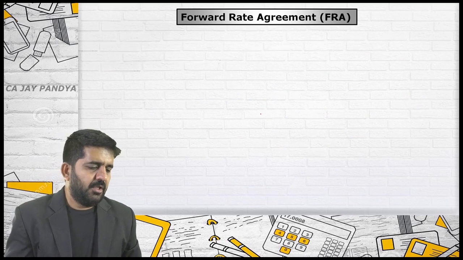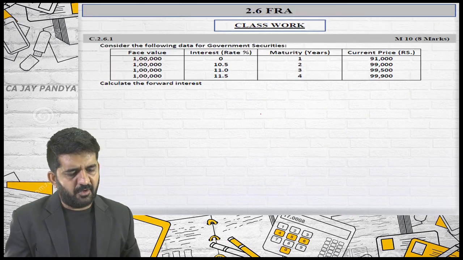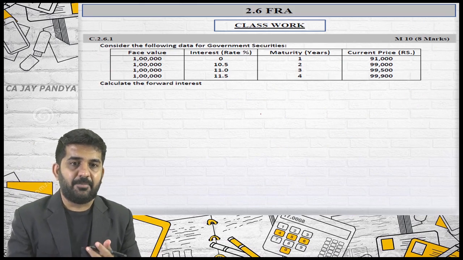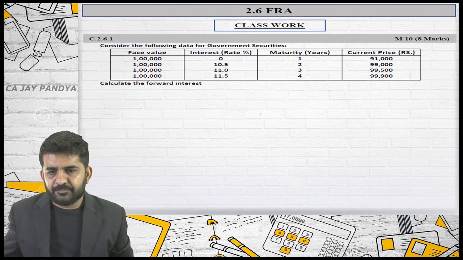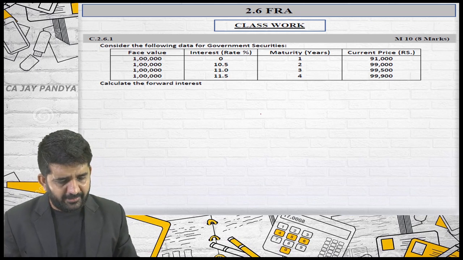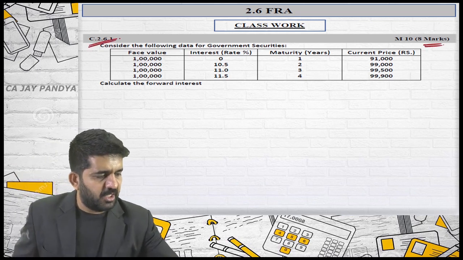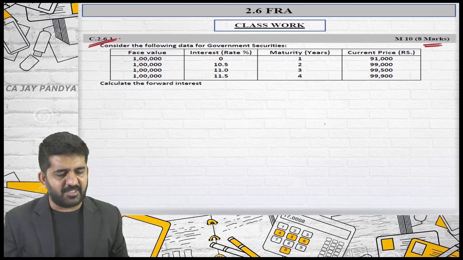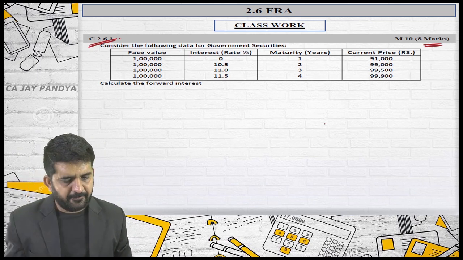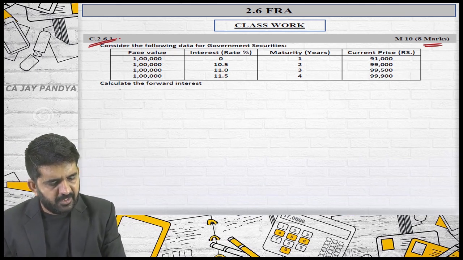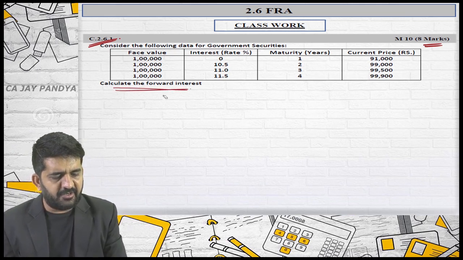Is it alright? We will be going to some of the questions of finding out forward rates which were asked in examination. Is it alright? Alright. So this is C 2.6.1. See the marks, 8 marks. Is it alright? What they are asking is just a forward rate. Consider the following data for the government security. Calculate the forward interest rate.